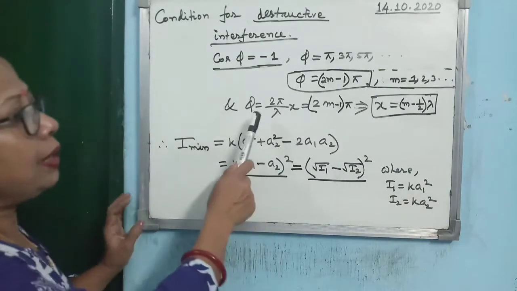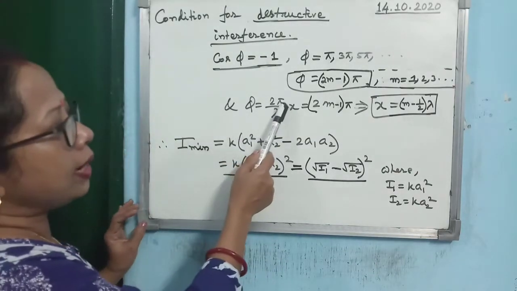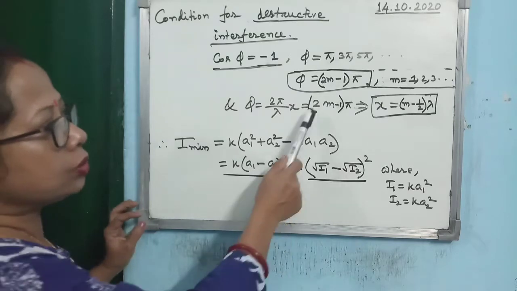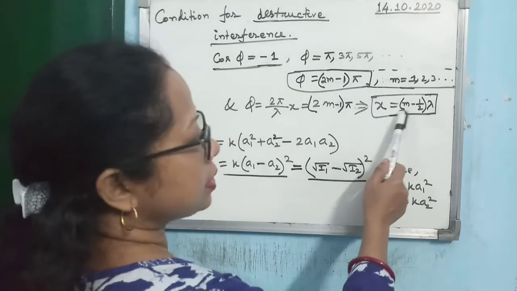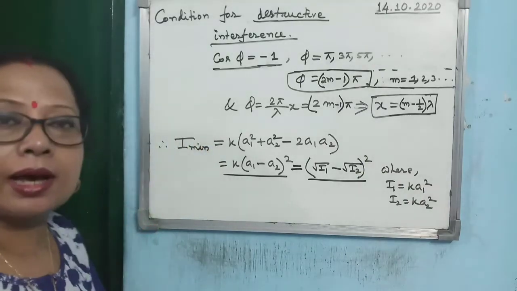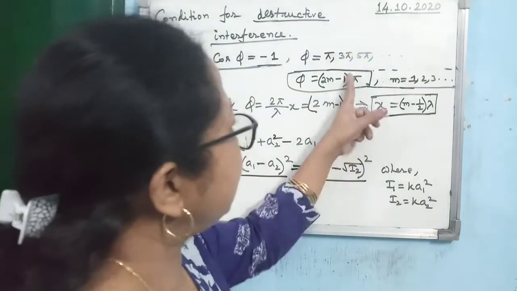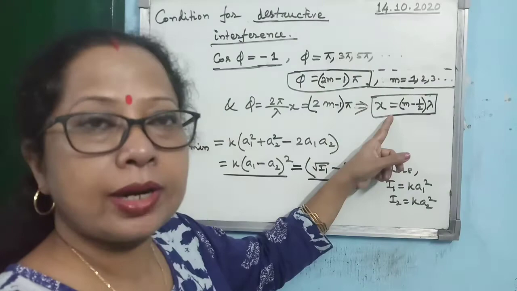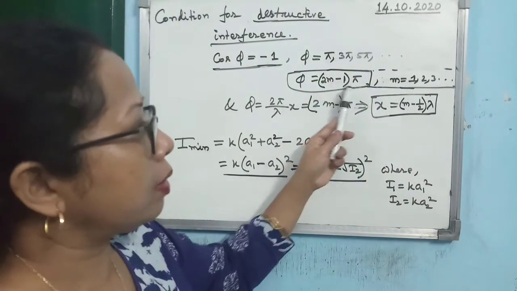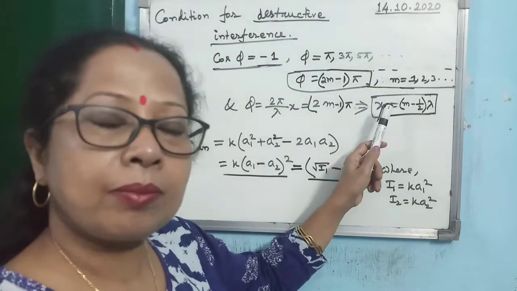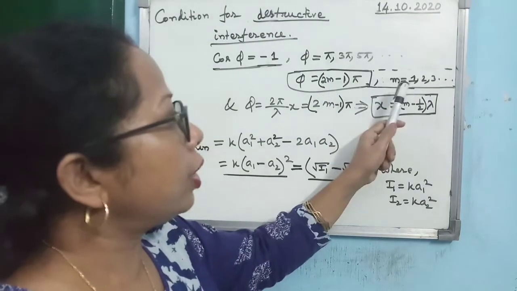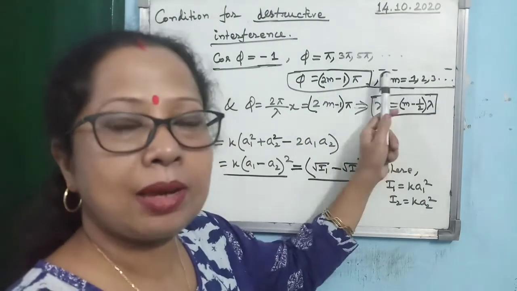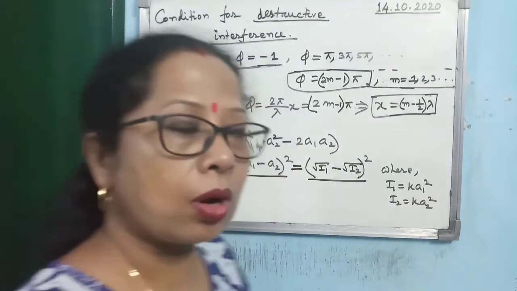So what will be the path difference? So again you can write 2 pi by lambda into x is equal to 2m minus 1 into pi. So on simplification, how much it is coming? It is m minus half into lambda. So these are the two conditions for destructive interference. You must remember it. And once again I am reminding that whenever you will write down two conditions, then don't forget to write the values of m. m is equal to 1, 2, 3, so on.